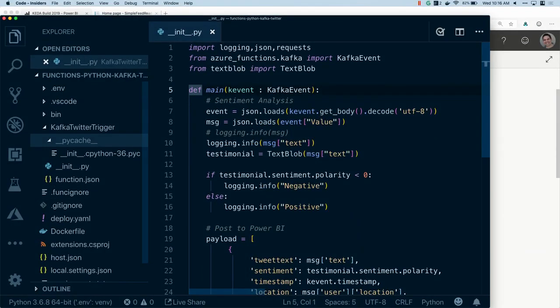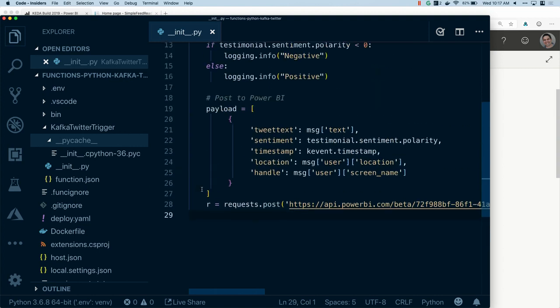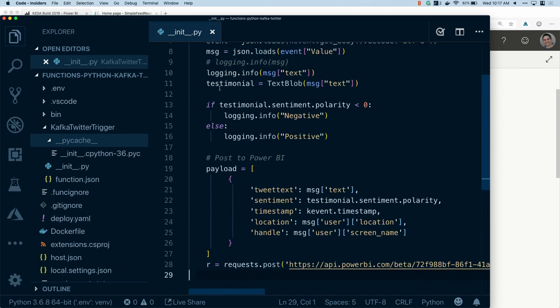So the first part here, this is my Azure function. This is going to be event triggered whenever a tweet gets sent. Now, behind the scenes, I'm leveraging Kafka and a Kafka stream to pull in that tweet data. But all I've had to write here in my function are these 29 lines of code that say, whenever somebody tweets about the Avengers, run it through some Python machine learning, figure out what the sentiment is, and then push it to Power BI. That's it, 29 lines of Python code, and I'm going to be scaling to all of the tweets about the Avengers. And there's a whole bunch. I did this last night at like 1 in the morning.